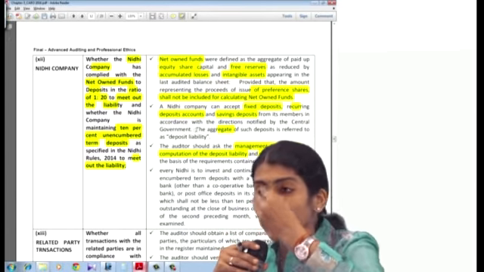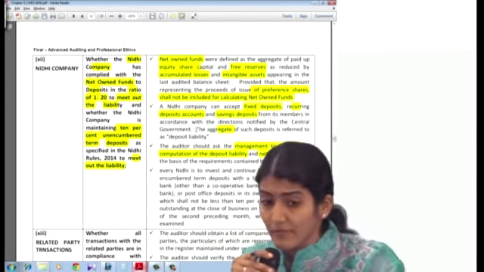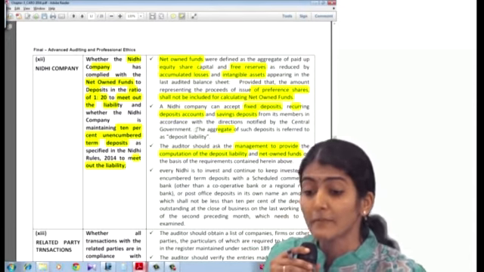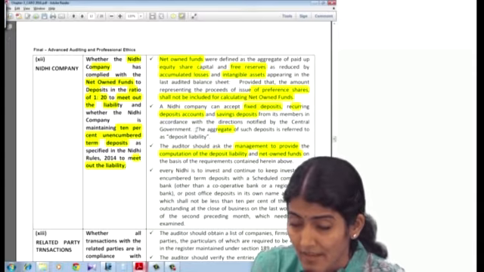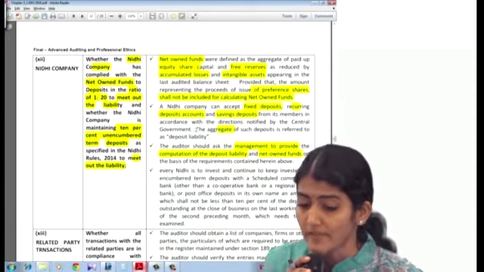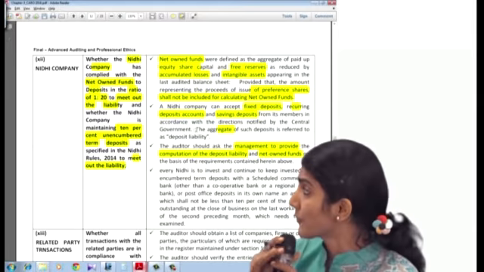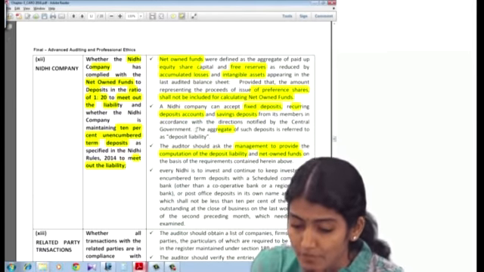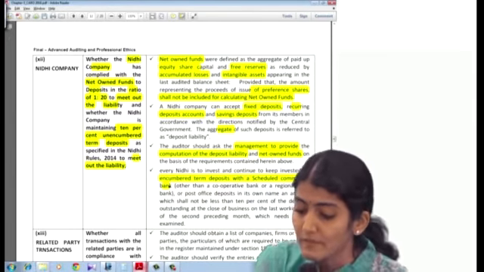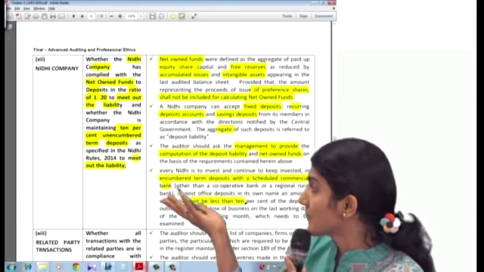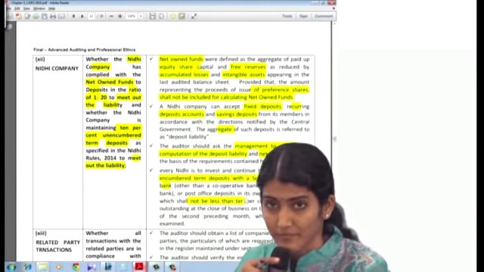Net owned funds means equity plus the free reserves of the company minus the accumulated losses and the intangible assets, and preference shares are not to be considered. And for deposits, what does it say? Fixed, recurring and savings. All three deposits are to be considered. Then you have to ask the management to provide you with the computation. And then it says it has to keep invested at least 10% in the unencumbered term deposits with a scheduled commercial bank, which shall not be less than 10% on the second preceding month, which needs to be examined.